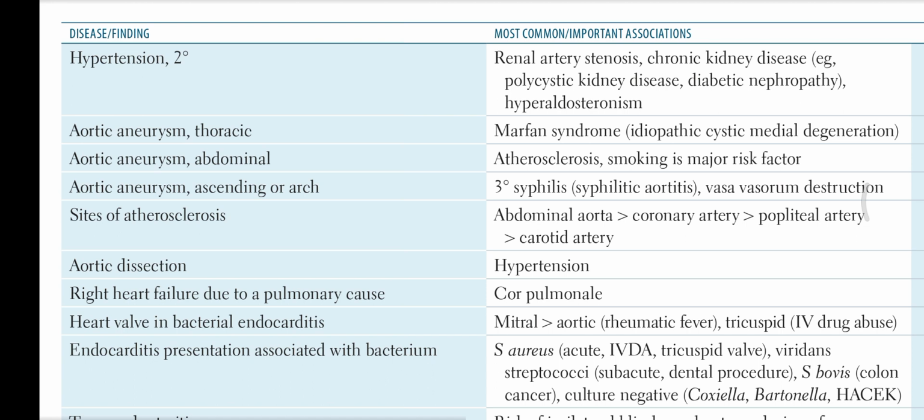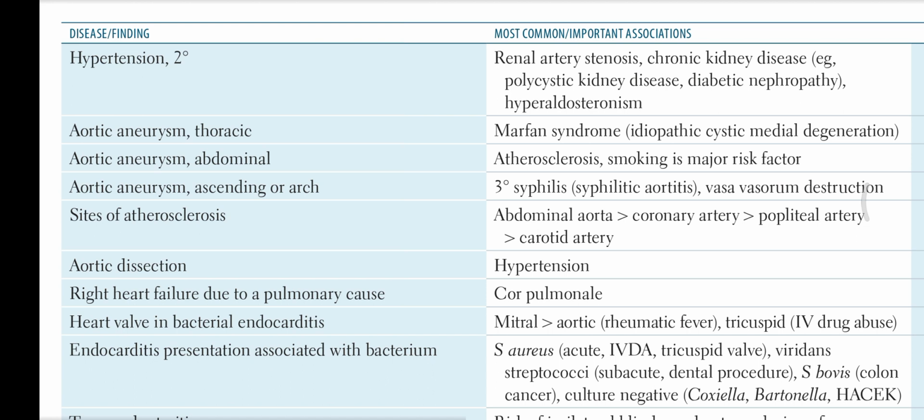So sites of atherosclerosis: abdominal aorta is most common, then coronary artery, then popliteal artery, then carotid artery.